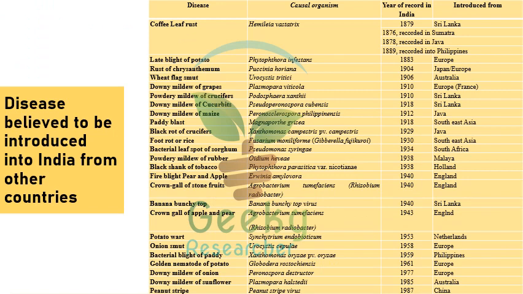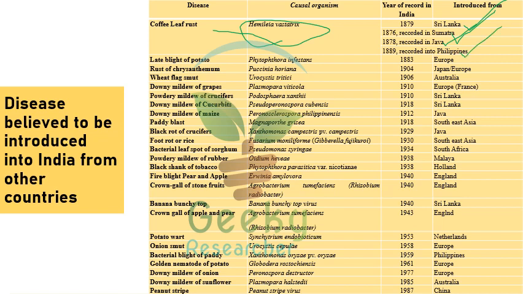So the next one is the diseases believed to be introduced from other countries. The first one is coffee rust. Coffee rust is caused by Hemileia vastatrix. This is believed to be introduced from Sri Lanka. In 1866 it was recorded in Sumatra, in 1878 in Java, and in 1889 in the Philippines.